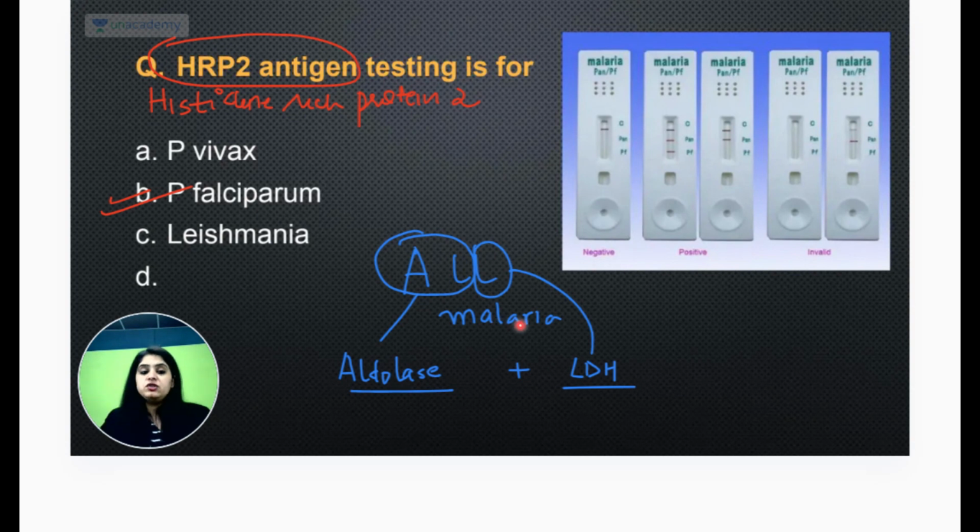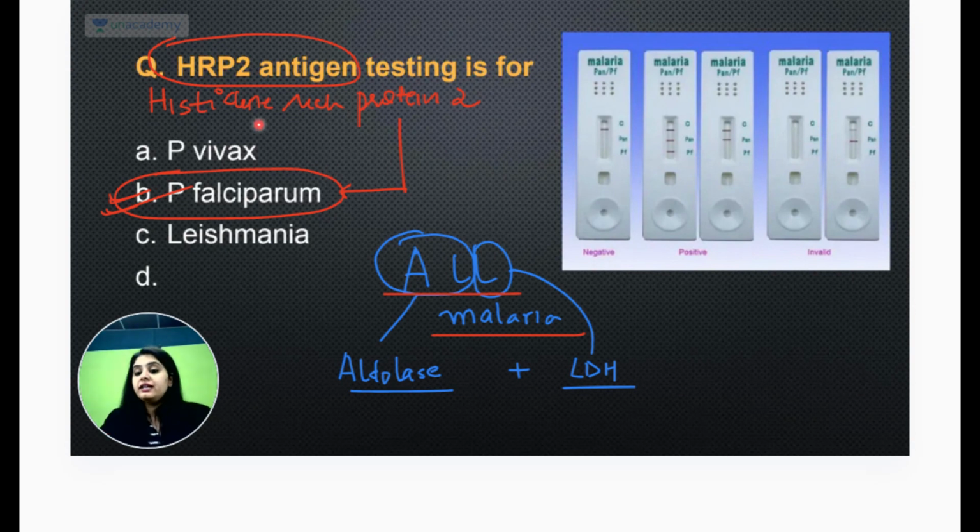So all the malaria species have it, but Plasmodium falciparum, which is different, हर चीज में different है. It also tends to show you which malaria? Cerebral malaria. That has a special protein. See, that also has aldolase and LDH. When I say all malarias have aldolase and LDH, मतलब falciparum also has aldolase and LDH. There is no doubt about it. But falciparum has something extra, and that extra is going to be histidine rich protein 2, HRP2, which is going to be present. Okay, so this is a simple question, and that is the basis of this card test.